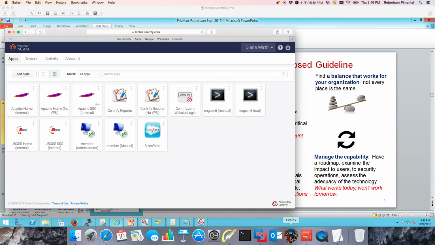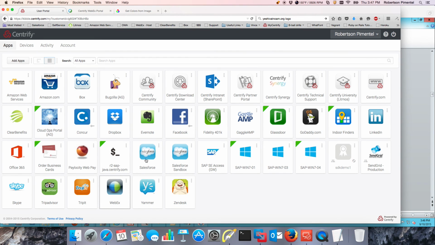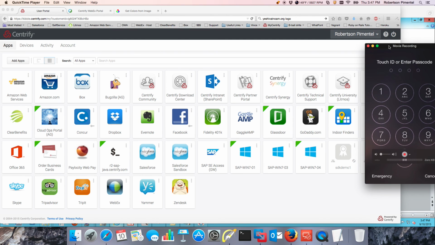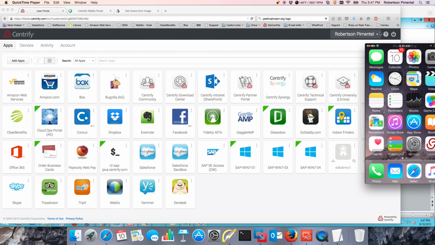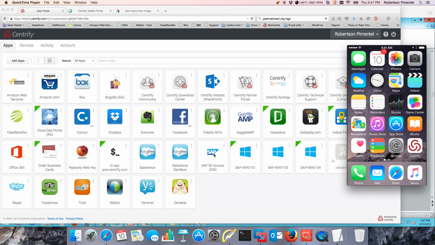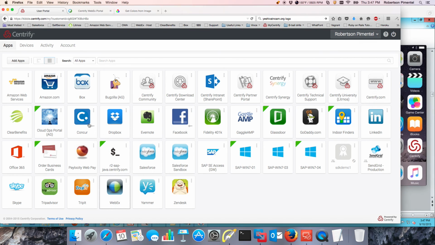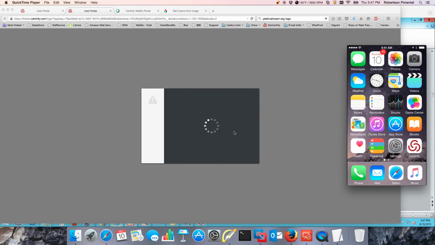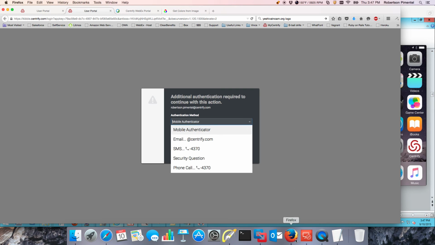So here I'm going to switch to my regular desktop. I have an application called Concur, and I'm going to put in my phone in here so you can see. Let me go ahead and unlock it. So what you'll see is, in terms of multi-factor, a lot of organizations use one-time tokens. For us, multi-factor also has geolocation. So if I wanted to access this application, for example, Concur, it's going to ask me for multi-factor, but we can deliver multi-factor several ways.